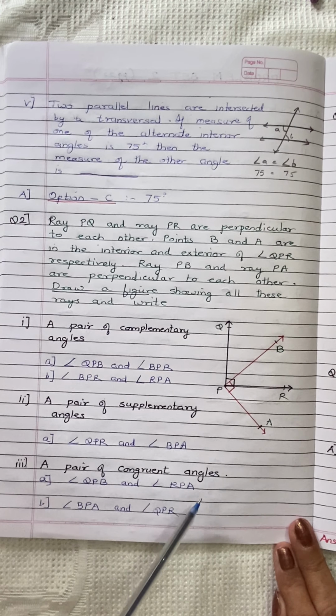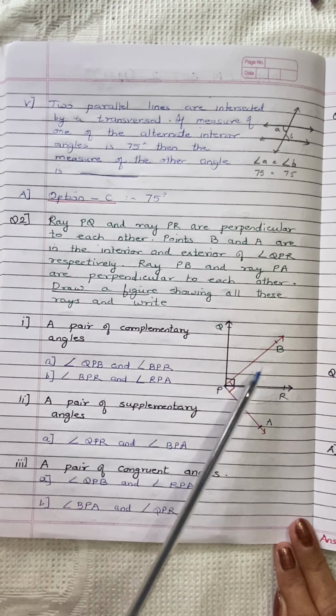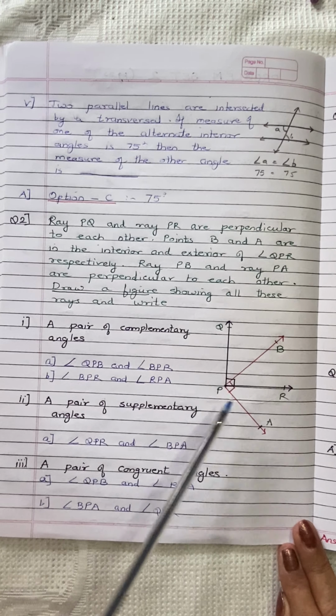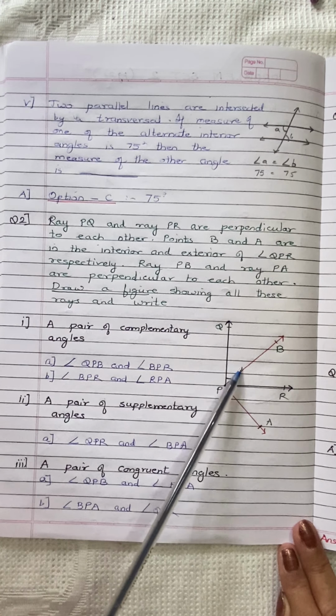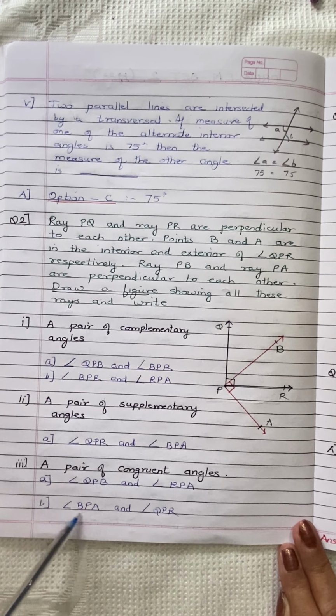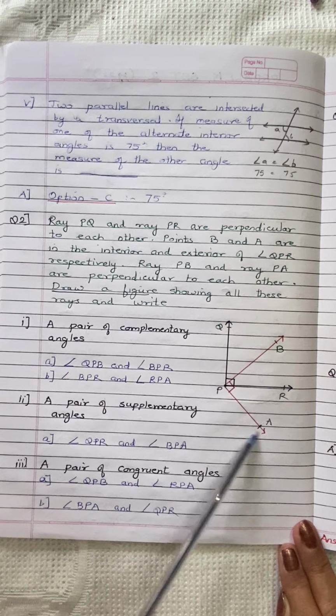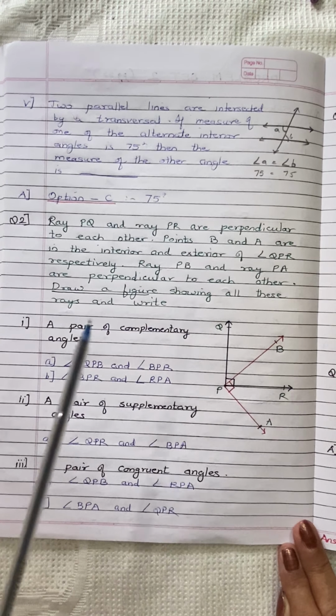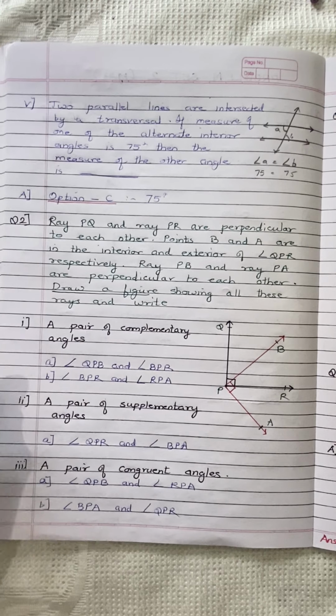A pair of congruent angles. Angle QPB is congruent to angle RPA. This angle and this angle, they are congruent. And angle BPA is congruent to angle QPR. Now let's start with